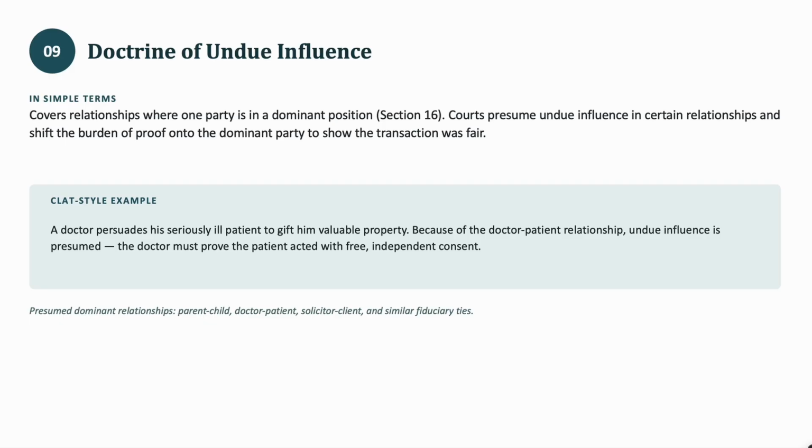An example is a doctor persuades his seriously ill patient to gift him valuable property. Because of the doctor-patient relationship, undue influence is presumed. The doctor must prove that the patient acted with free, independent consent. So presumed dominant relationships include parent-child, doctor-patient, solicitor-client, and similar fiduciary ties. Take an example of a doctor-patient. If a doctor asks me, if you want treatment, you'll have to give me 10 crore rupees or you'll die. So here the doctor is using his position to influence me into paying him 10 crore rupees for a simple treatment.